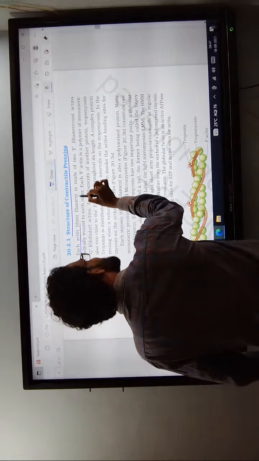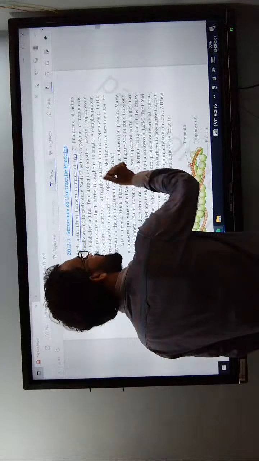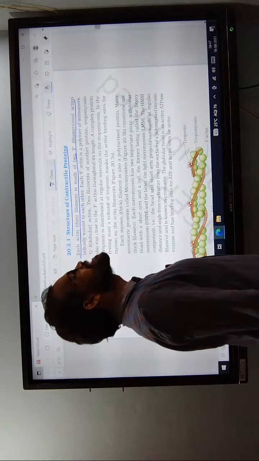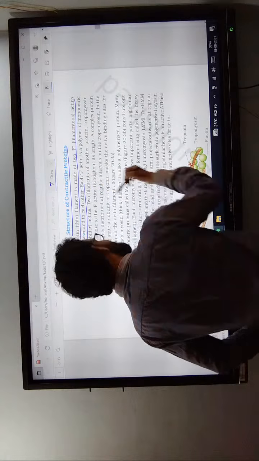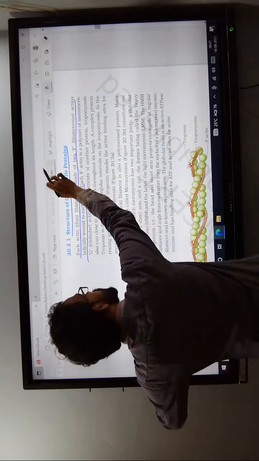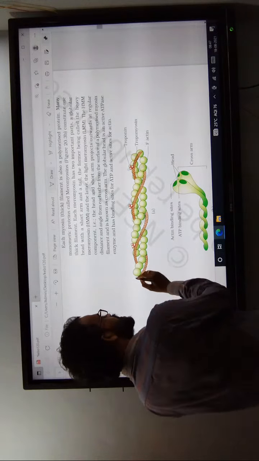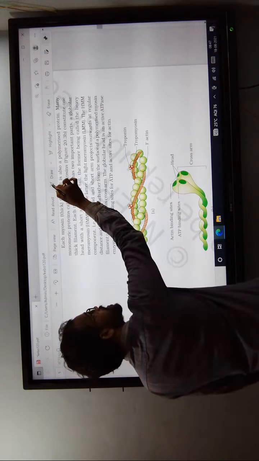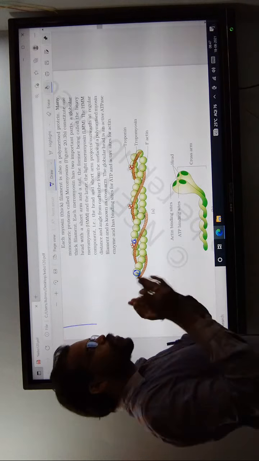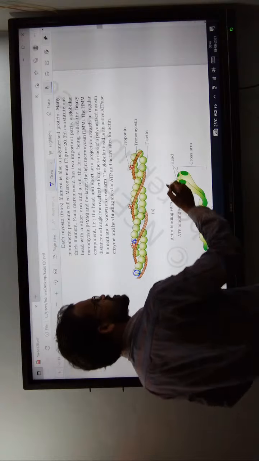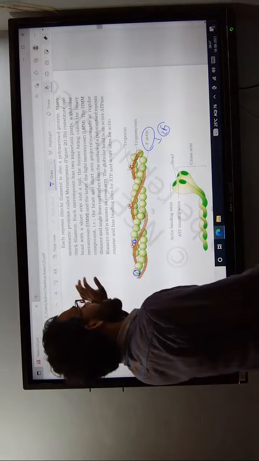First one, actin filaments. They always exist in the form of two actin filaments. These are fibrous or filamentous actin filaments helically coiled around each other. It is always two F actin helically coiled.